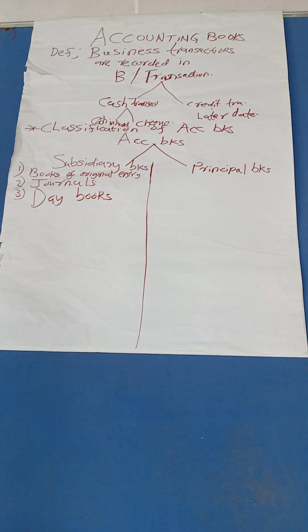Good. Another name, you will find other people, other books, they can refer to it by another name. They can call it books of first entry, or original entry. The way I've said, it's just the same, because transactions happening on a daily basis are recorded there. Day books I've mentioned because transactions are recorded there. Journals, because transactions are recorded in a chronological order.